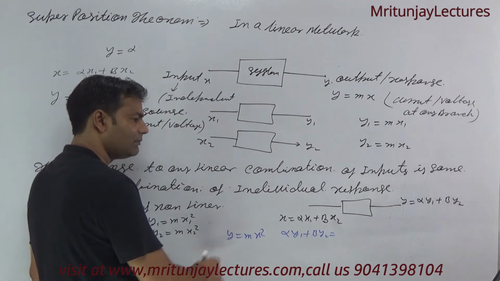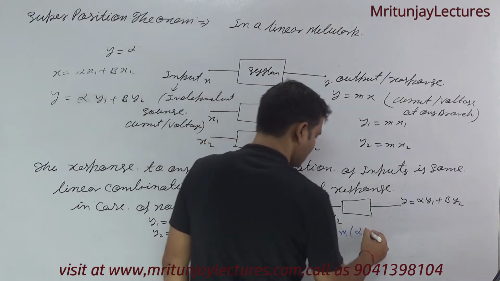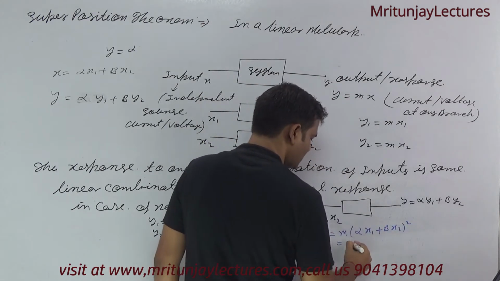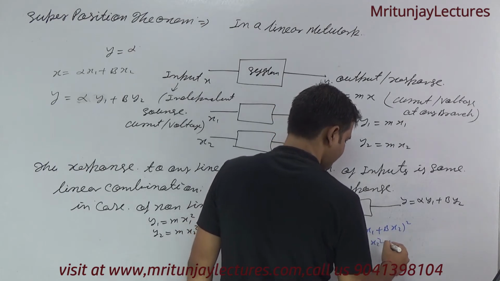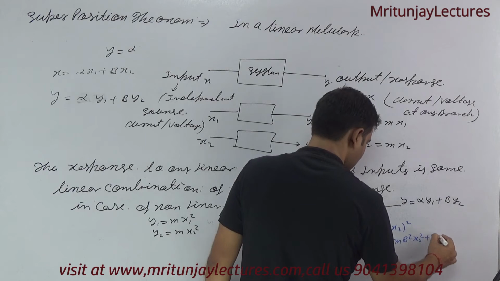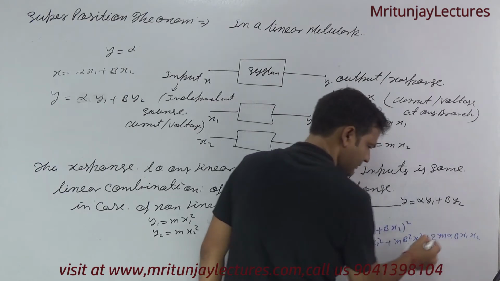is m into x, meaning alpha x1 plus beta x2, to the whole square. So m alpha square x1 square plus m beta square x2 square plus 2 times m alpha beta x1 x2.